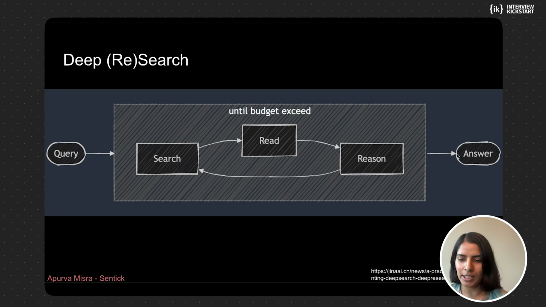If you have seen or used this in ChatGPT or any of the other products, you would also see that they provide the answer along with the citations. So you can see all the sources that it would have gone through. And it takes a while. It runs for like 10 to 15 minutes. You can actually see it live as well. You can see it making searches. It must have gone through like 18 sources. You would mostly see it going through Reddit. Reddit is one of the sources that these systems rely a lot on. So that's something to notice about what's happening in the background.